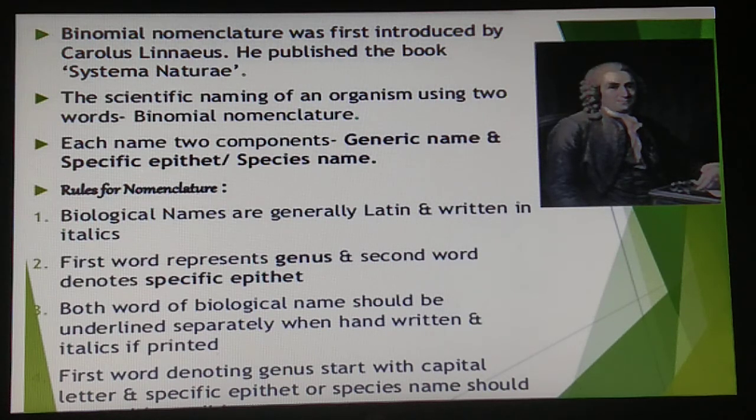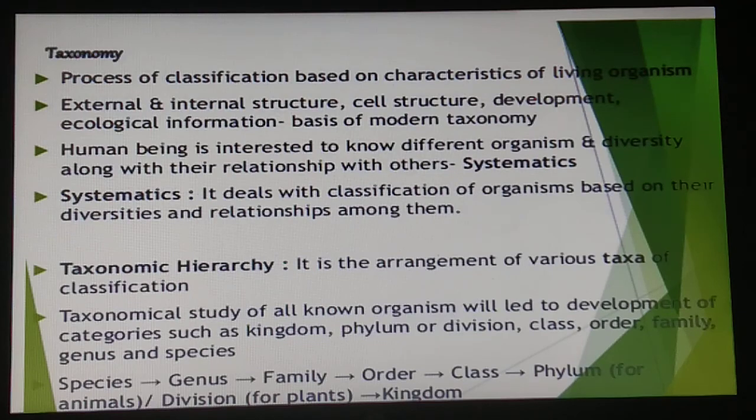But the specific epithet or species always starts with a small letter. That is, in Mangifera, M will be capital and in indica, i will be a small letter. Fine, I hope this is clear to each one of you.